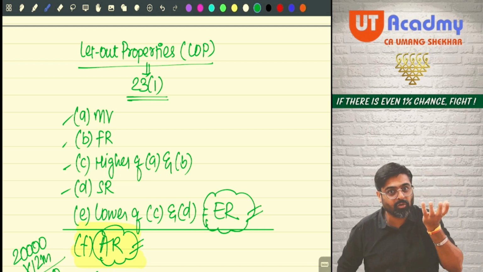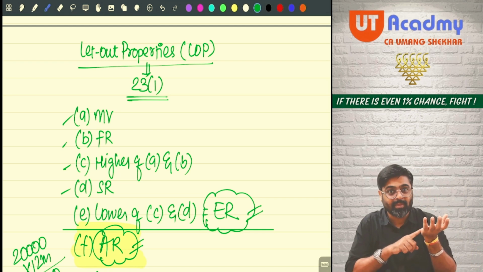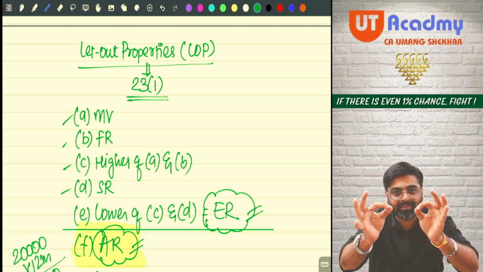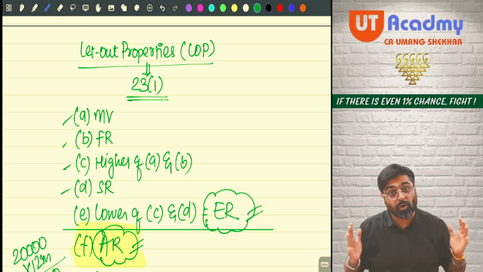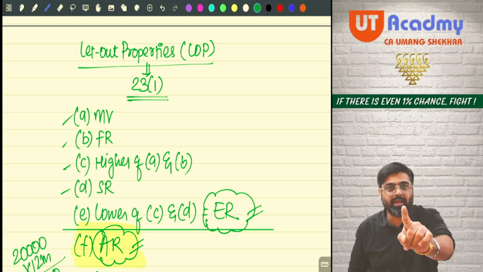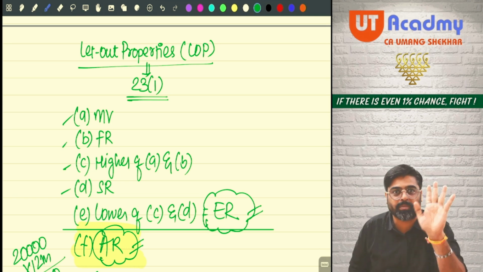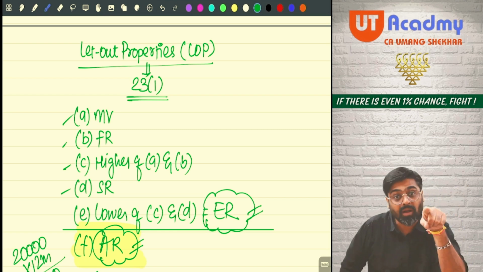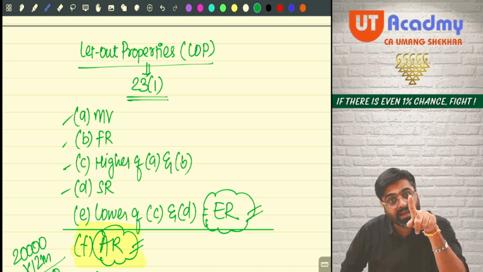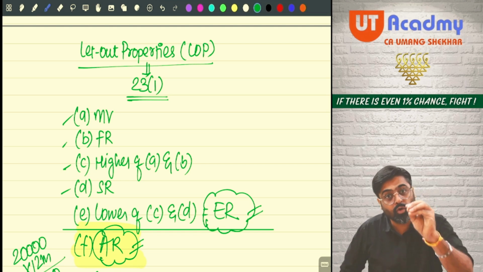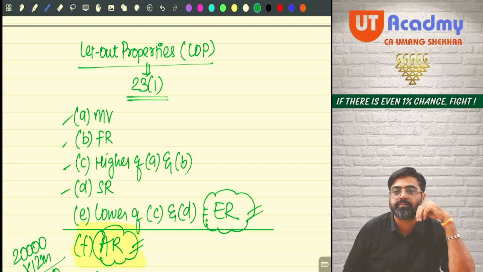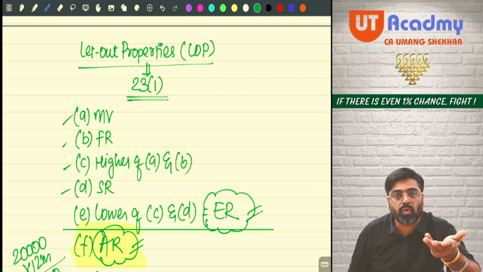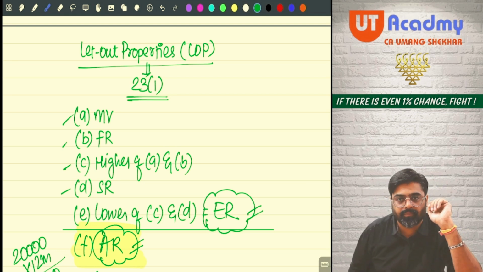The value which the municipality thinks annually, or the rent which is prevailing in the market, whichever is higher. According to us, you should be earning this much amount from your property. Either the municipal value or the fair rent, whichever is higher, that amount according to us, you must be earning from your property. But see, there are certain states where the Rent Control Act also gets applied.